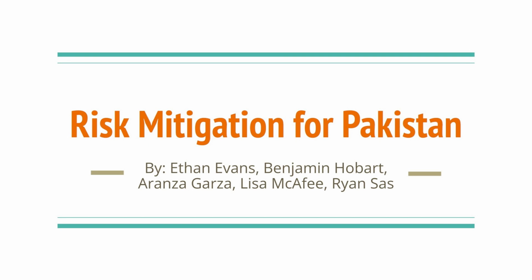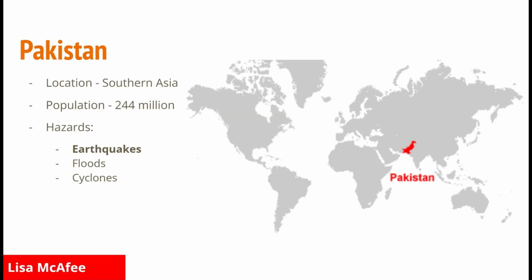For our group, we decided to find a risk mitigation strategy for the country of Pakistan. We'll start with a brief overview of Pakistan. Pakistan is located in southern Asia and has a population of 244 million people. It is the fifth most populous country in the world.